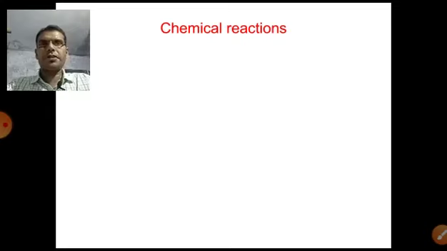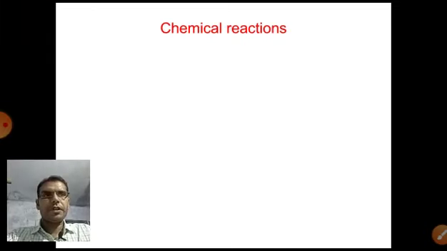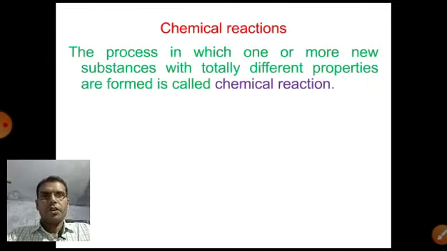So, first, what is a chemical reaction? You already know this from the previous chapter. The process in which one or more new substances with totally different properties are formed is called a chemical reaction.